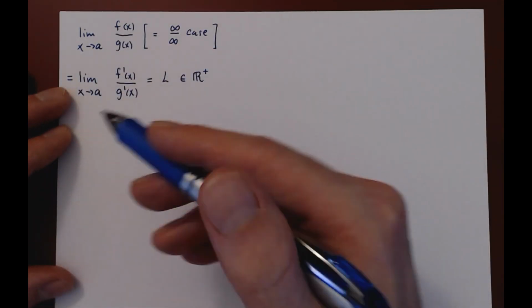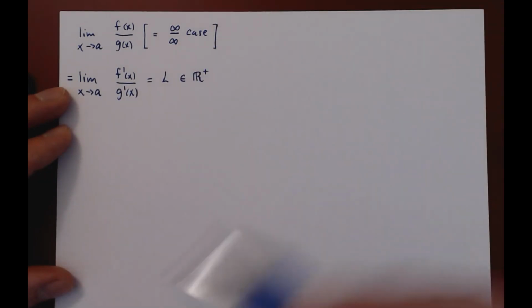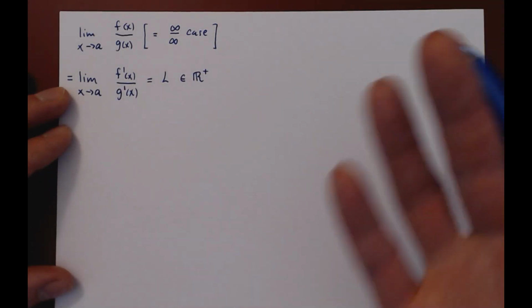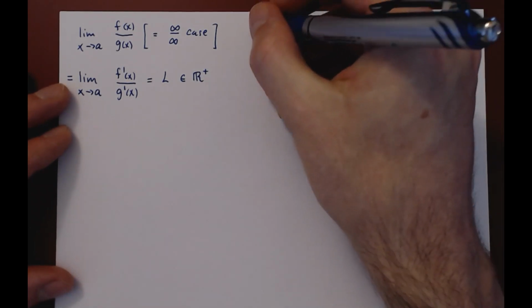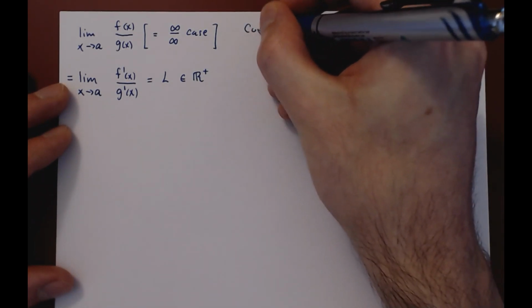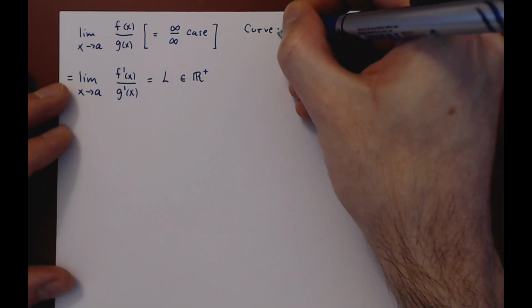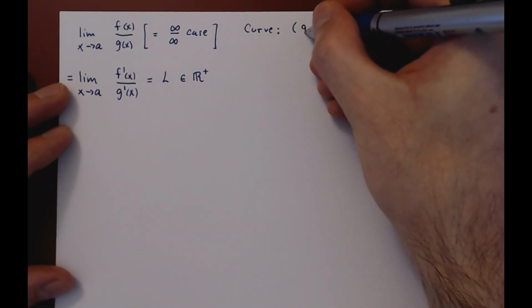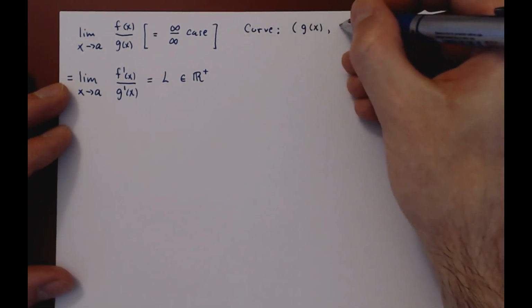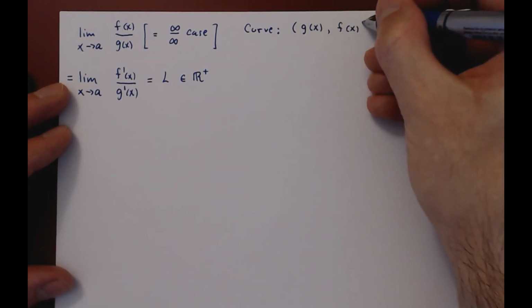Given two functions, we can parameterize a curve in the traditional xy plane in R2 in the following way. The first coordinate of our curve is given by g of x, the second coordinate given by f of x.